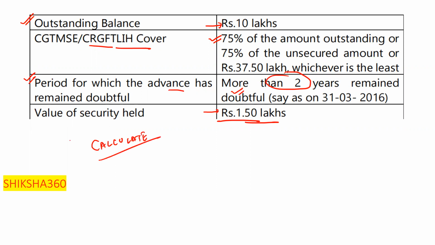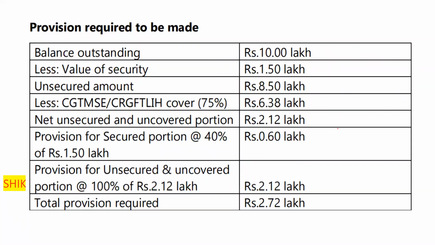This is the first question regarding CGTMSE. Calculate the amount of provisioning. So now let's discuss. The balance outstanding here is rupees 10 lakh. The value of security here is 1.50 lakh. So how much is the unsecured amount? 10 lakh minus 1.50 lakh. The unsecured amount here is 8.50 lakh.